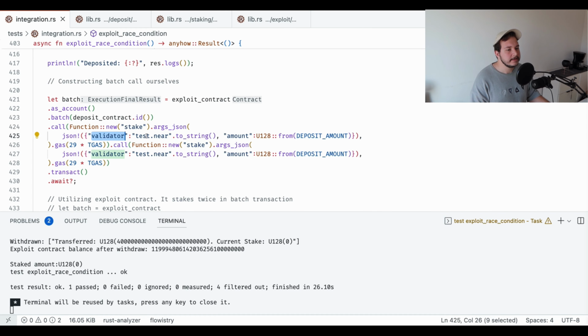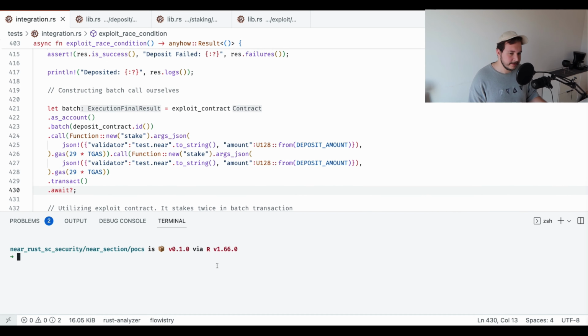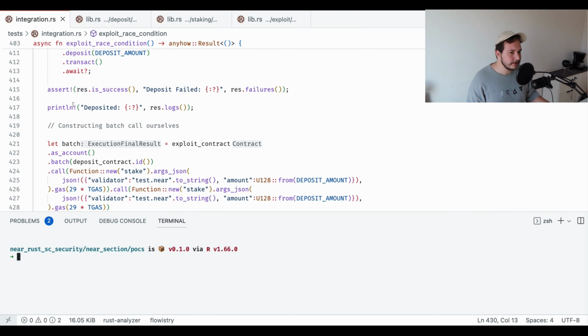We use validated test near and the deposit amount, and we'll also specify some gas, so it all passes. And then we chain another call with exactly the same arguments, and then we just transact and await. And then everything should work as expected in exactly the same way as with the exploit contract.